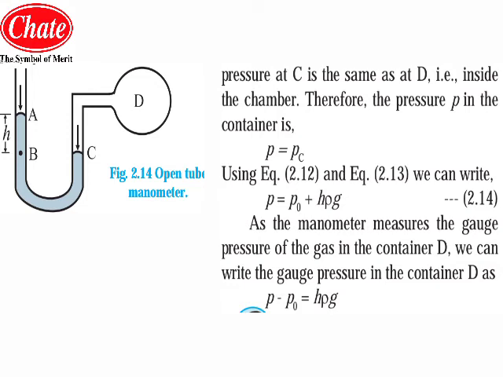Then you have to write the equation for PB, meaning the pressure at point B will be the atmospheric pressure plus rho into g into h. Then you have to move further to point C, meaning P will be equal to PC. Then you have to write the equation for the pressure, that is P is equal to P0 plus rho into h into g. Then you have to consider the same pressure at point D. Then you have to write P minus P0 is equal to rho Hg.